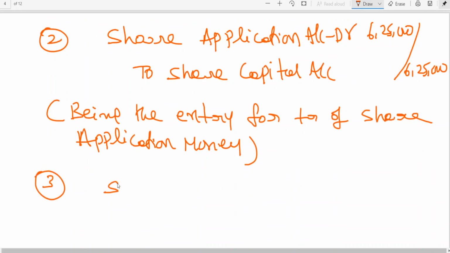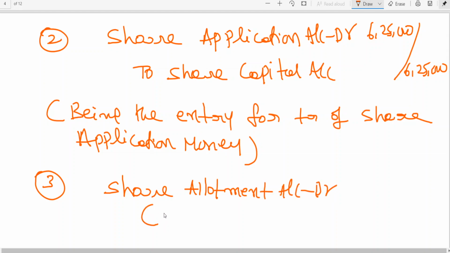Now, share allotment account due including premium you should write, because in the problem itself he has given that allotment money is including premium. Share allotment account debtor, brackets, 25,000 into 75, it is coming to its total amount 18,75,000.